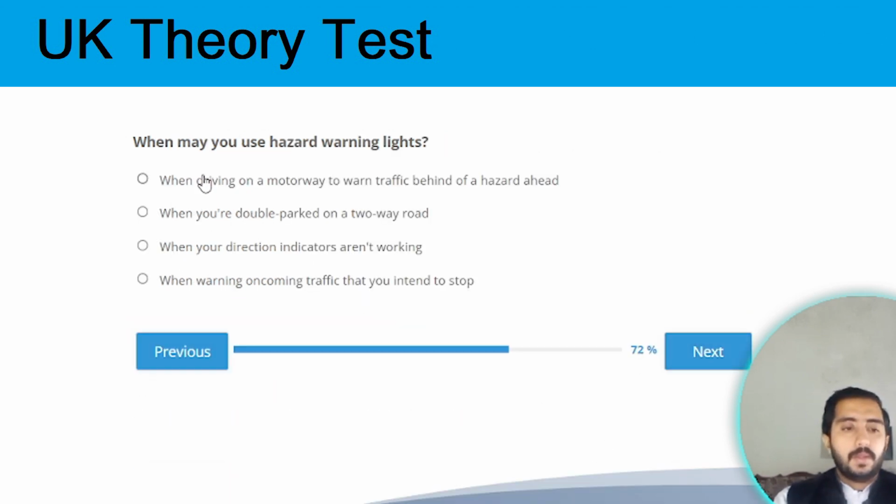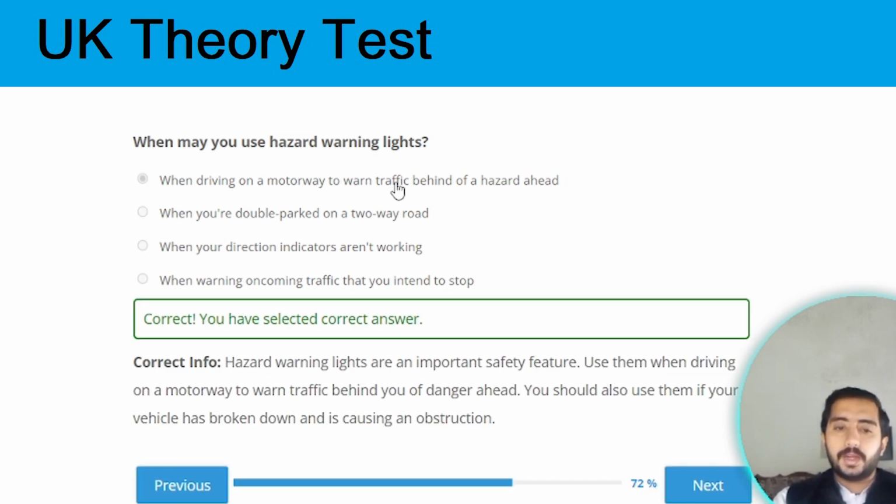Next question. When may you use a hazard warning light? Hazard warning lights will be used when driving on a motorway to warn traffic behind of a hazard ahead. Option A is the correct option.